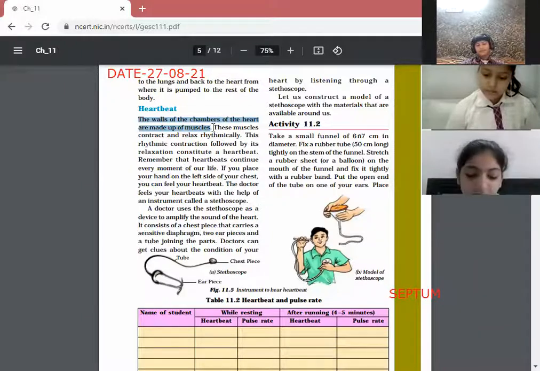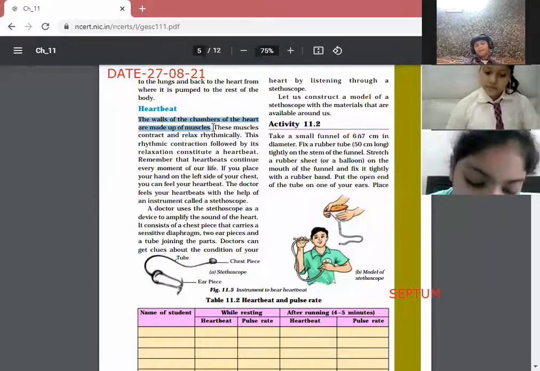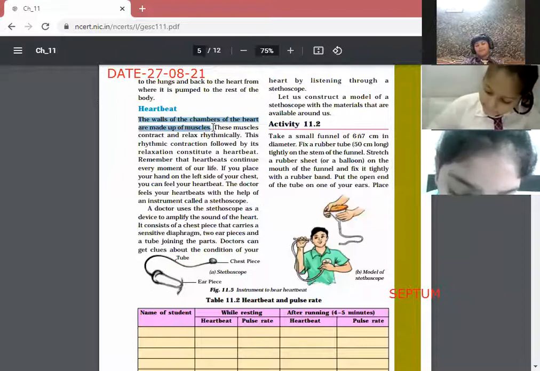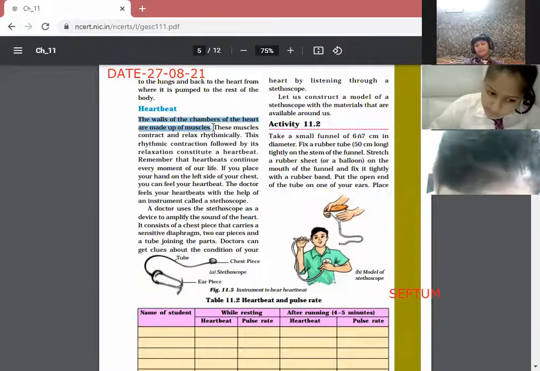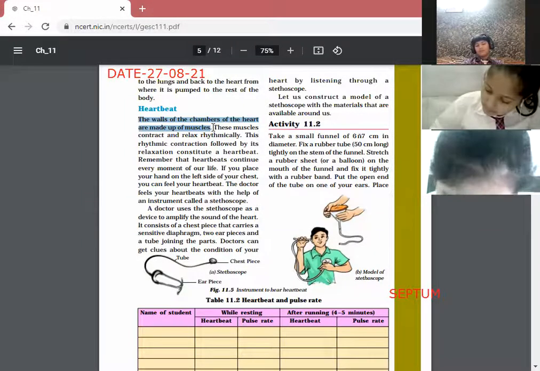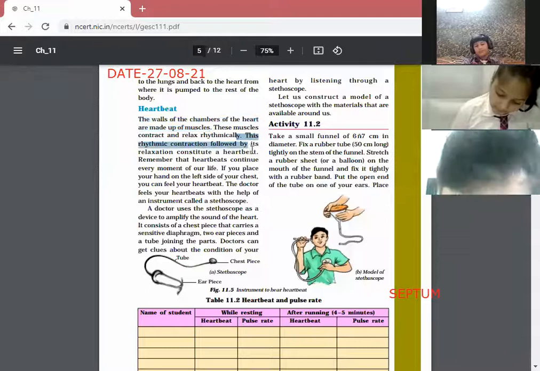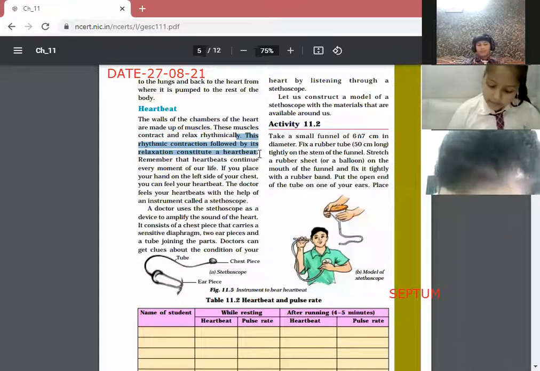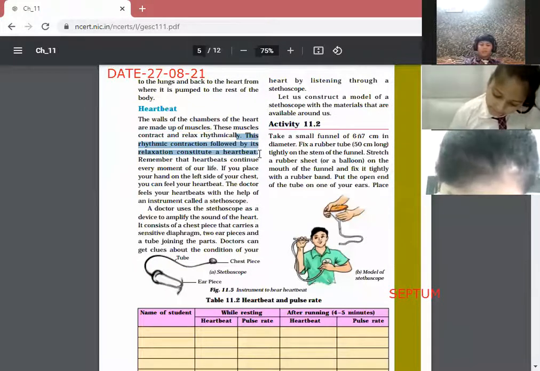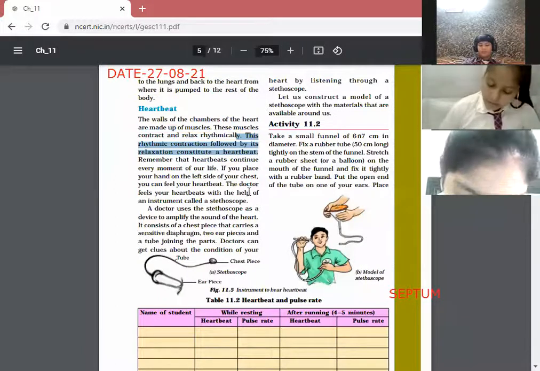Okay, ma'am. Heartbeat. The walls of the chambers of the heart are made up of muscles. These muscles contract and relax rhythmically. This rhythmic contraction followed by its relaxation constitutes a heartbeat. Remember that heartbeats continue every moment of our life. If you place your hand on the left side of your chest, you can feel your heartbeat. The doctor feels your heartbeat with the help of an instrument called a stethoscope.